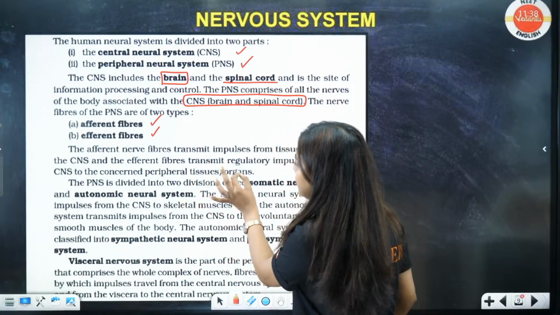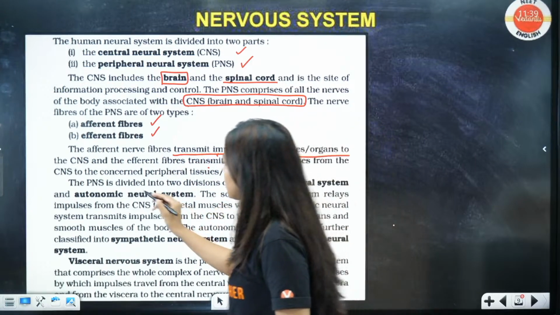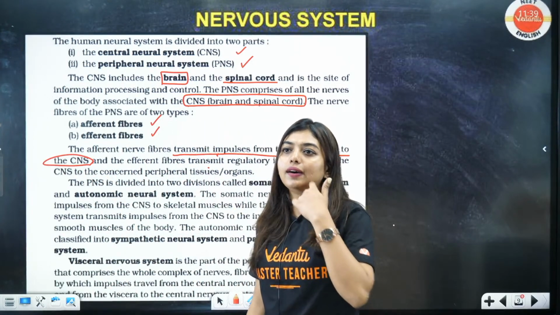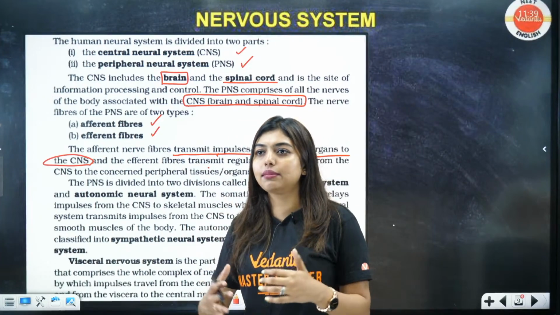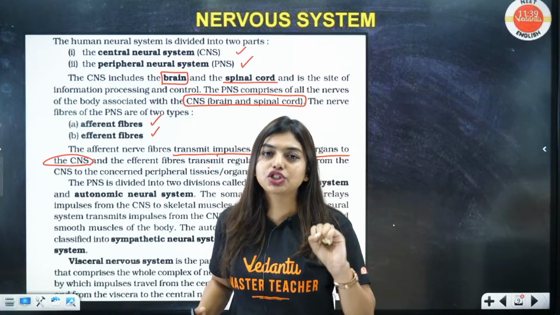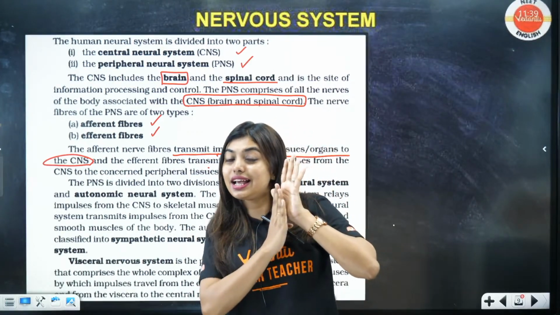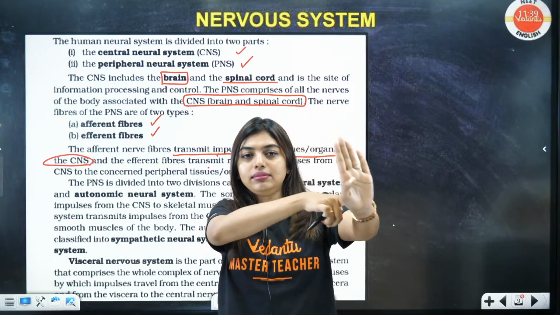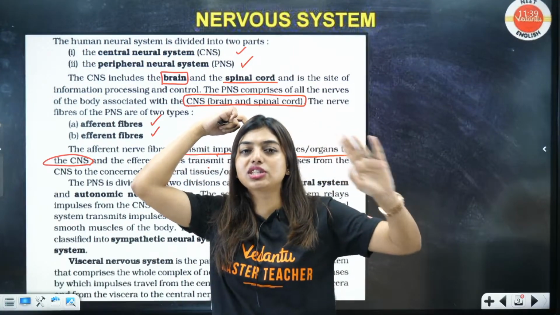So students, now the afferent nerve fibers transmit impulses from the tissues and organs to the CNS. An example: imagine Hema is there in the class. Hema has touched a hot object without noticing it. So from the tissues or organs, the signal has to be sent that I touched something hot. That information will be carried to the brain, telling that this person Hema has touched something hot.